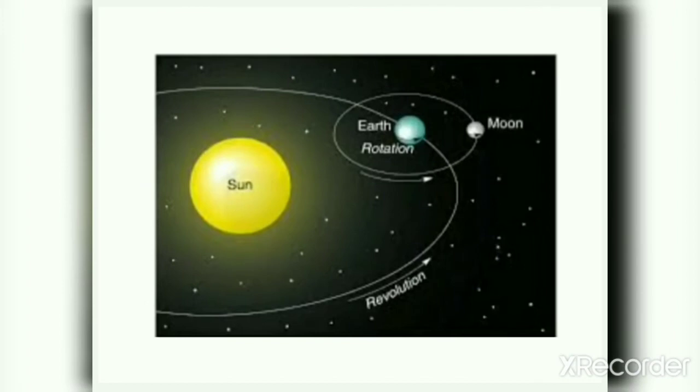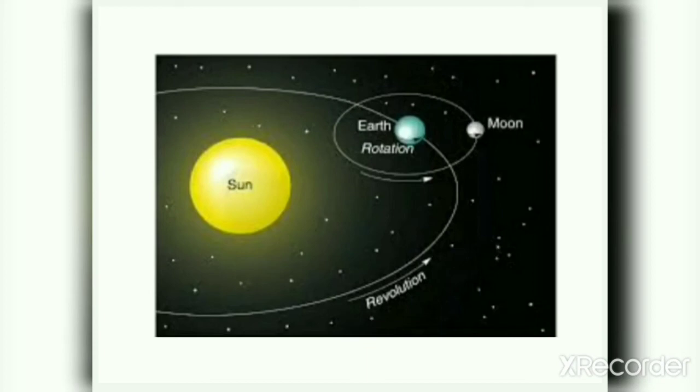Students, you all might have played with the top and you might have seen the spinning of the top. The top spins around its spindle on its axis. We already learned that Earth rotates on its own axis, and this rotation causes day and night. When the Earth spins or rotates on its axis, it also orbits or revolves around the sun.